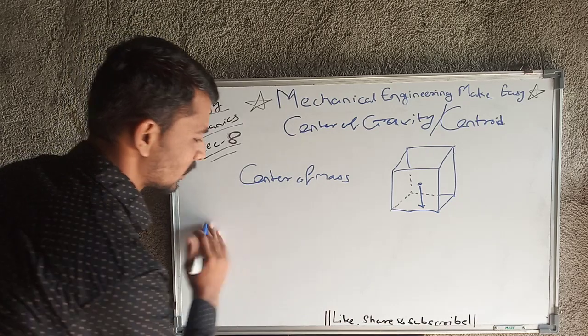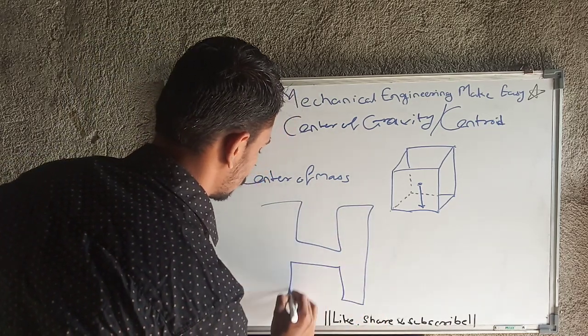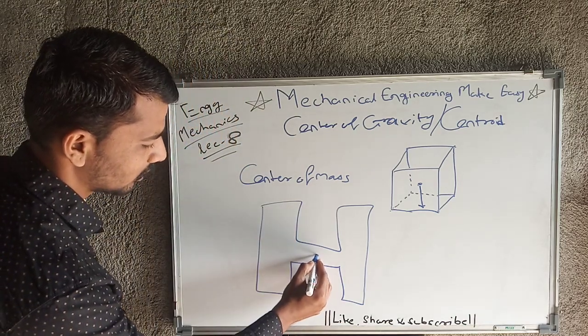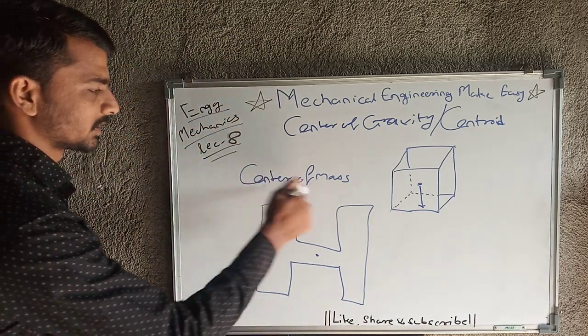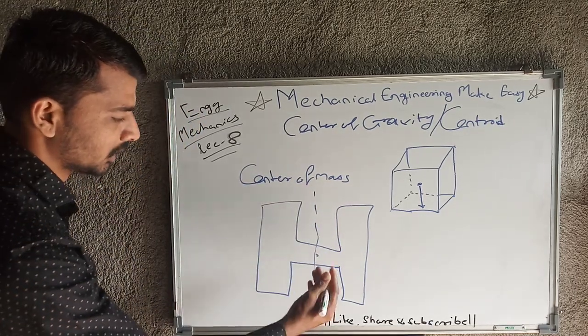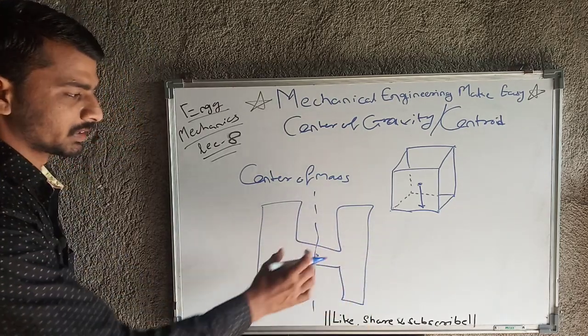And if I consider a section like this, then the center of gravity will lie on this point, and the center of mass will also lie on this point, because this is the axis of symmetry, and I have considered that this limb and this limb have the same thickness.